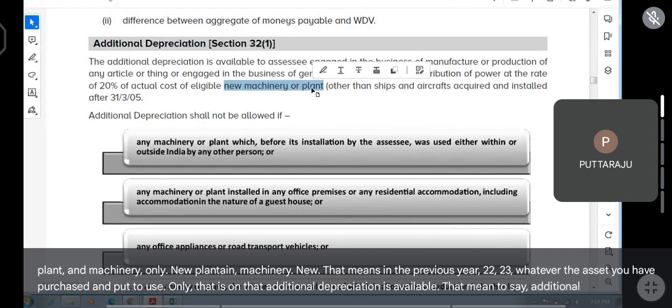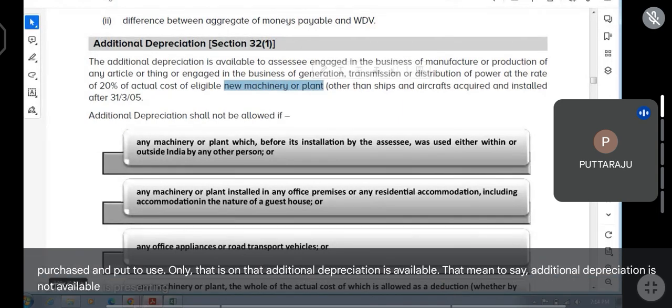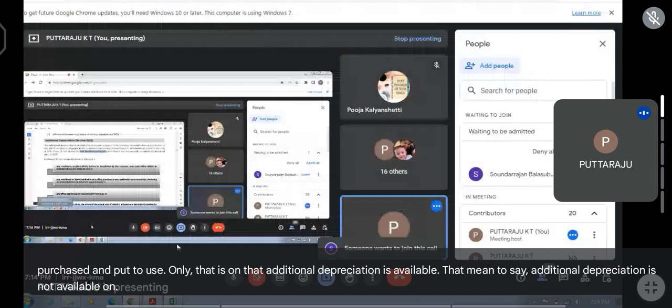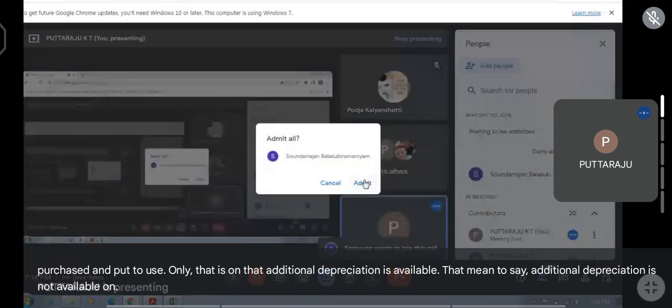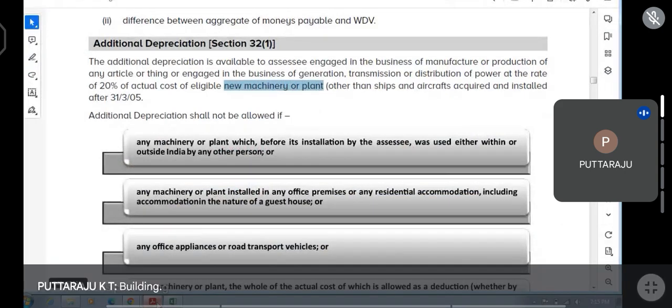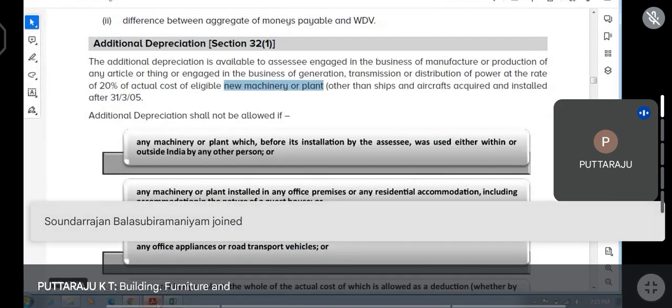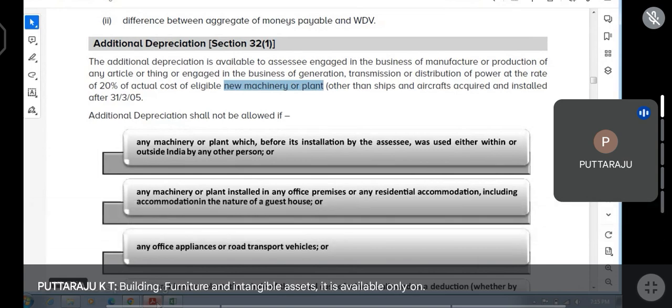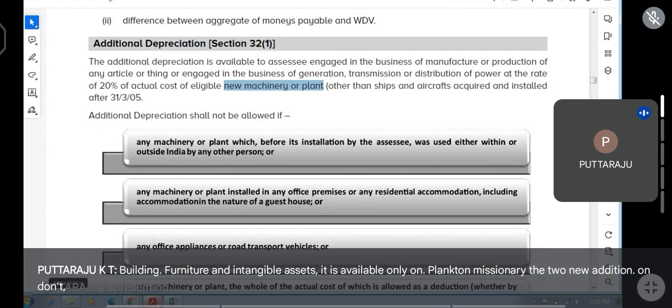Additional depreciation is not available on building, furniture and intangible assets. It is available only on plant and machinery, that too new addition. Don't calculate additional depreciation on opening WDV, only on the addition.